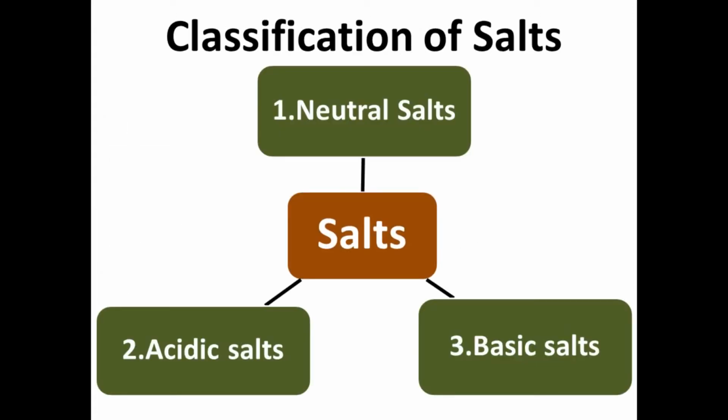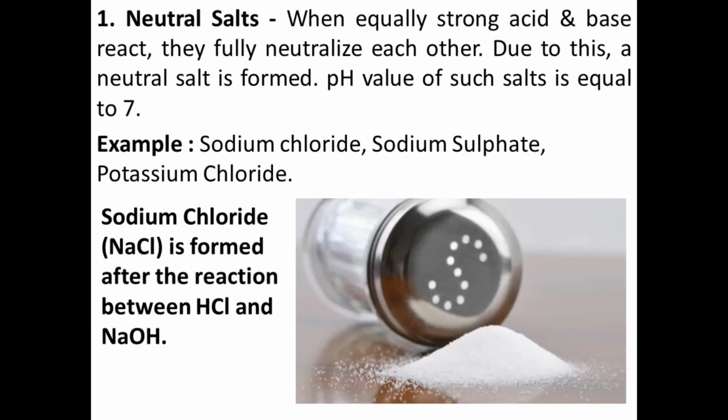Next is the classification of salts. Salts are classified basically into three categories. First one is neutral salts, second acidic salts, third one is basic salts. Let's discuss them one by one. First is the neutral salts. Neutral means the pH value 7.